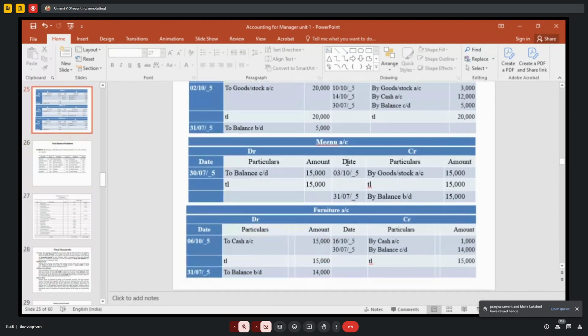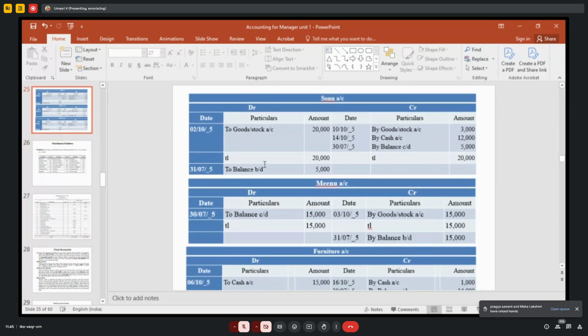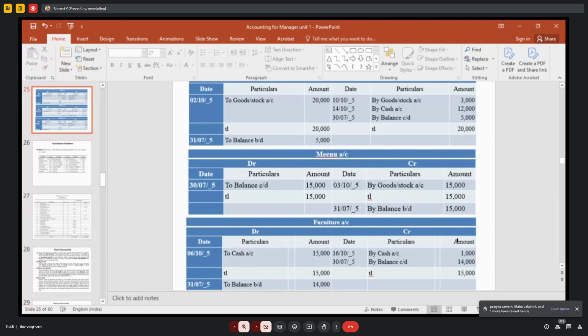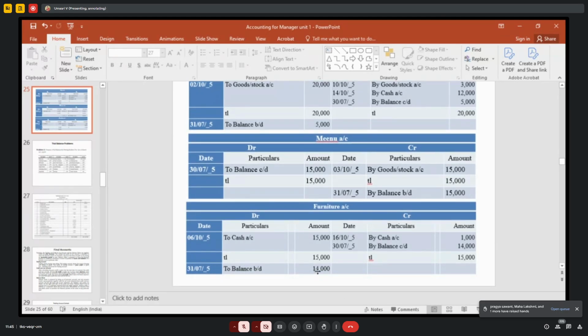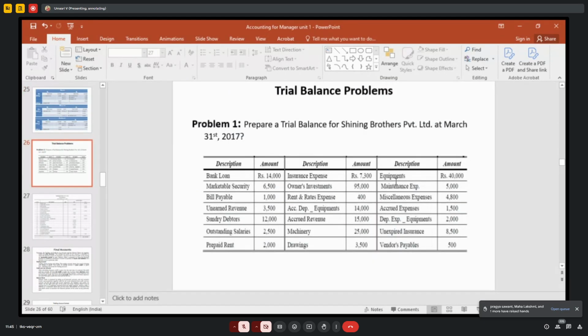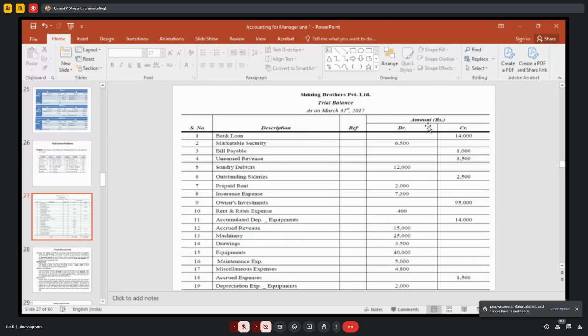All the ledger balances, say for an example, I told you: which side is the debit balance? The cash account, opening balance brought down, is on the debit side. So this is a debit balance. The capital account is a credit balance. The furniture account is a debit balance. Like that, all these debit balances and credit balances of your ledger accounts you bring into this statement called the trial balance, right?